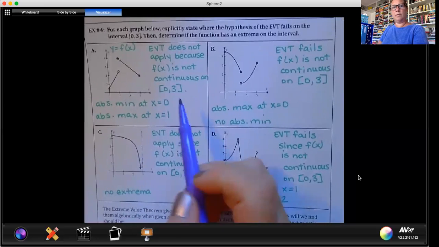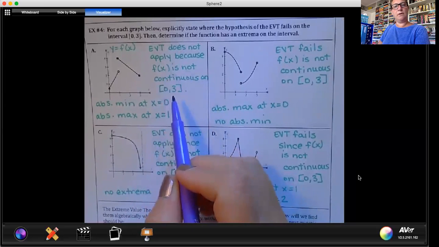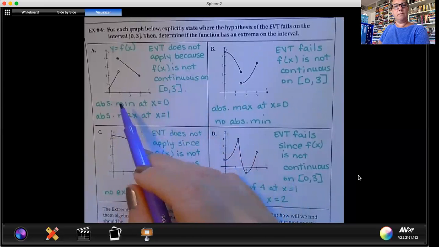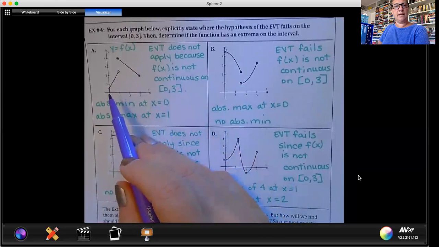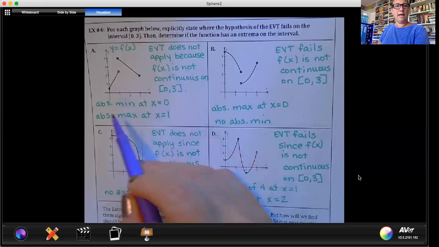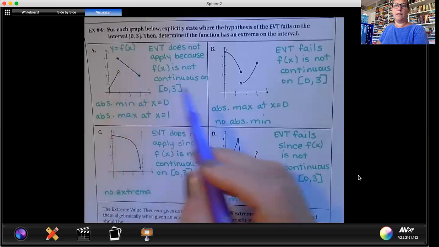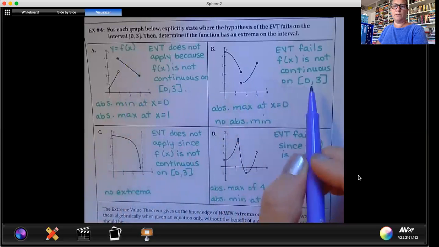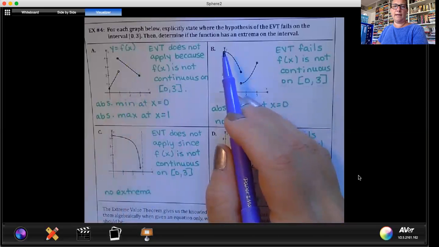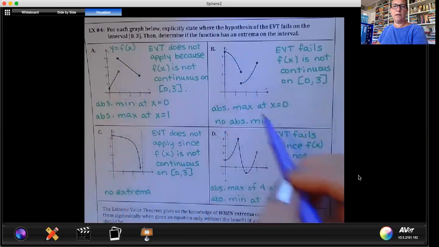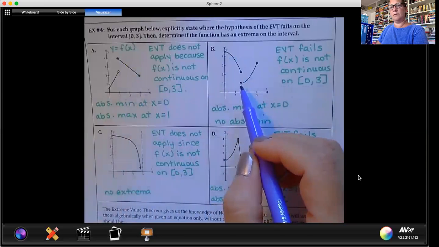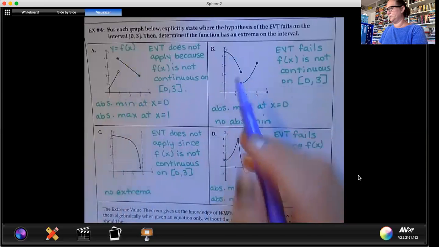So here's the information that will accommodate what we just said. The EVT does not apply because it's not continuous on [0, 3] closed. The absolute minimum is at x equals 0, about 1/2, and the absolute max is at x equals 1. For part B, again, not continuous on closed [0, 3]. The absolute max is when x equals 0, and there is no absolute minimum because your lowest point has an open circle.